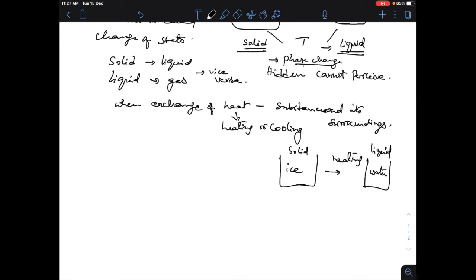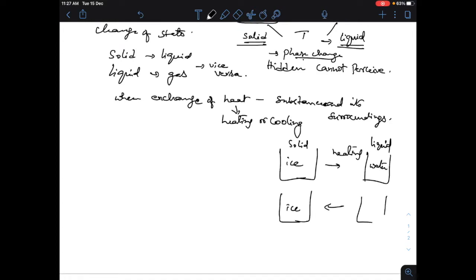Then vice versa, water on cooling, that means heat is extracted from water. Liquid to solid, so heat is extracted, and we call it cooling. On cooling it becomes ice. So in these cases there is no change in temperature, as we can see. There is no change in temperature of the system though heat is supplied. So T is constant.